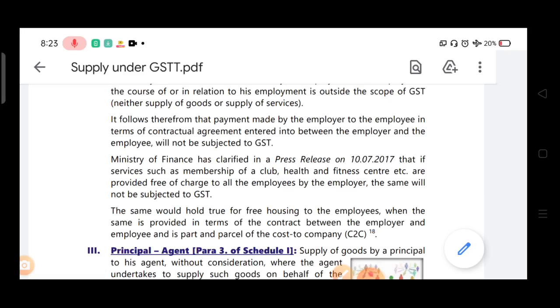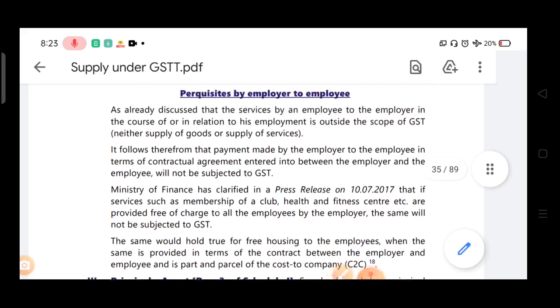The same holds true for free housing to the employees. If free housing services are provided to employees in the terms of contract between the employer and employee, and it is part and parcel of the CTC or cost to company, means many employers provide housing facility to the employees, so that is also a perquisite by employer to employee, and that is also not subjected to GST.